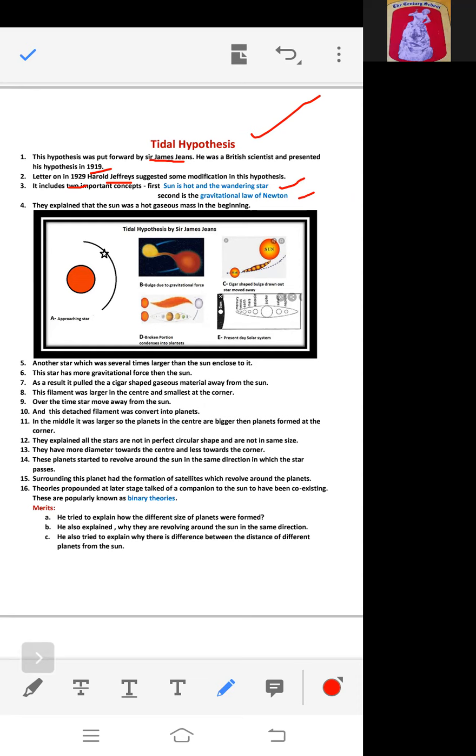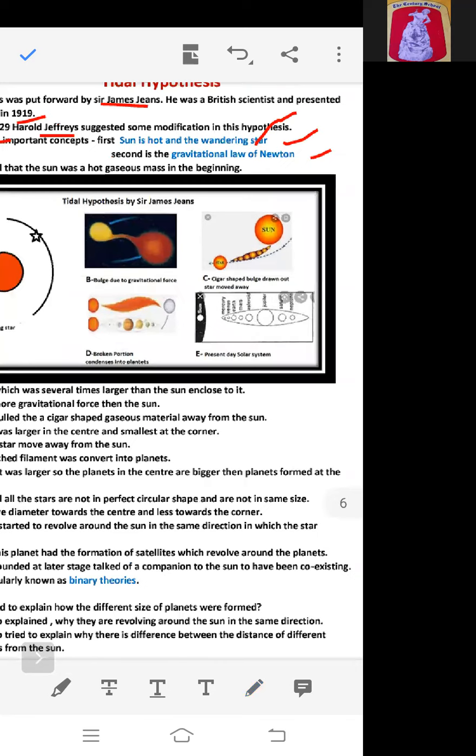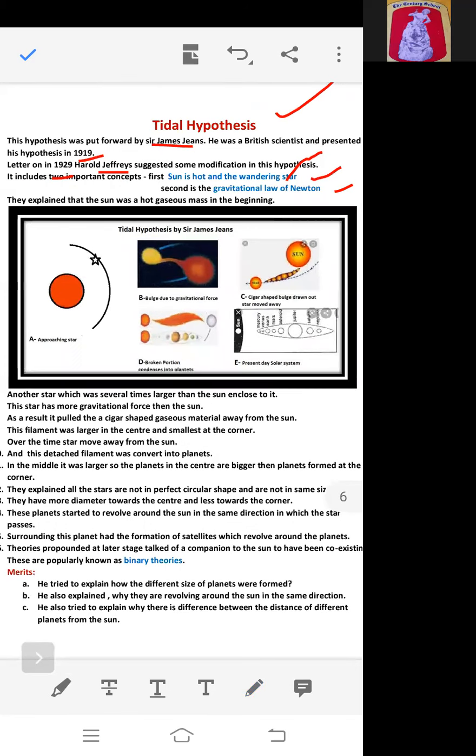Right, so this theory is based upon the wandering star concept and the gravitational force. So what was the theory? They explained the sun was a hot and gaseous mass in the beginning. Look at the picture.